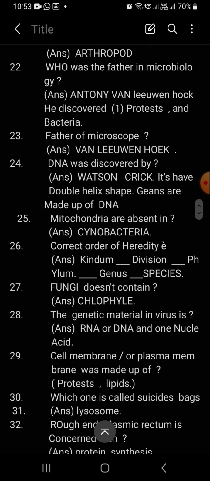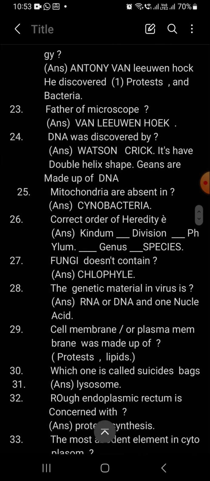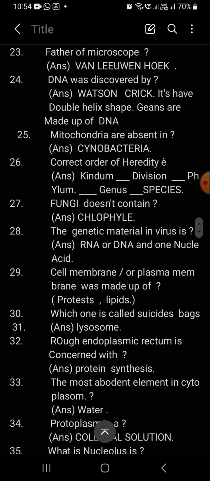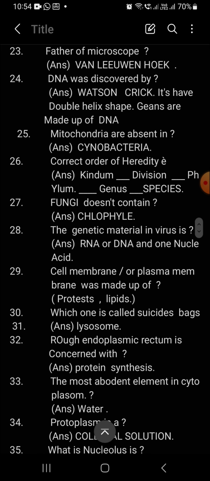The next question. Who was the father of microbiology? So Anthony Leeuwenhoek. He discovered protista and bacteria. The next question. Father of microscope, Van Leeuwenhoek. The next one, DNA was discovered by Watson and Crick. The DNA has a double helix shape. The genes are made up of DNA.